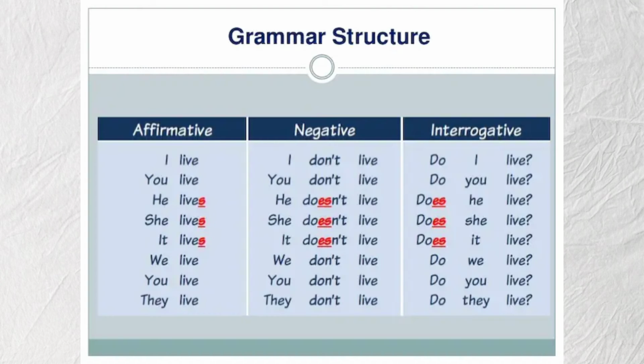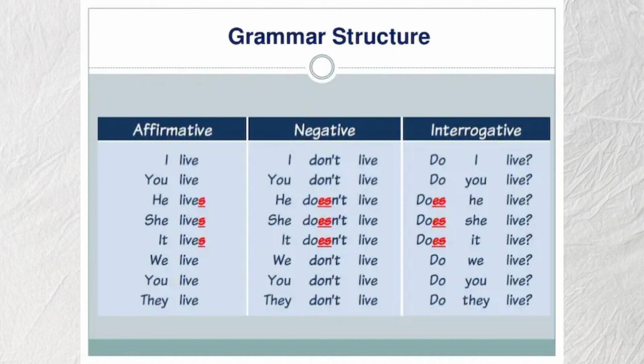I for the subject, don't, that is auxiliary do plus not, and live here becomes a complement. And she doesn't live. She becomes subject, doesn't, that is auxiliary does plus not, and plus live becomes a complement.